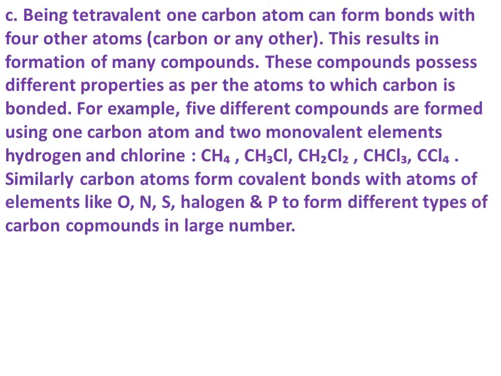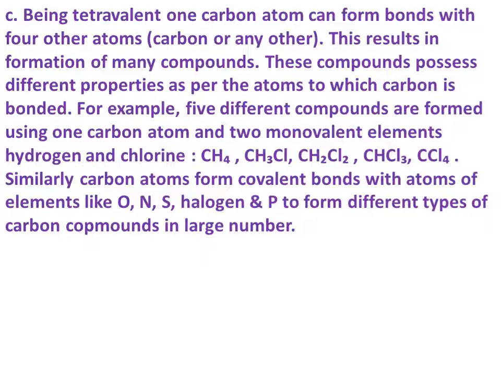Then C: being tetravalent, one carbon atom can form bonds with 4 other atoms, carbon or any other. This results in the formation of many compounds. These compounds possess different properties as per the atoms to which carbon is bonded. For example, 5 different compounds are formed using one carbon atom and 2 monovalent elements, hydrogen and chlorine.